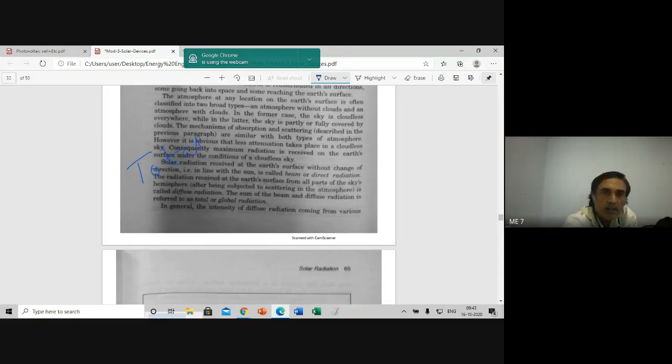Total radiation is equal to beam plus diffuse radiation. This is what you have to understand.